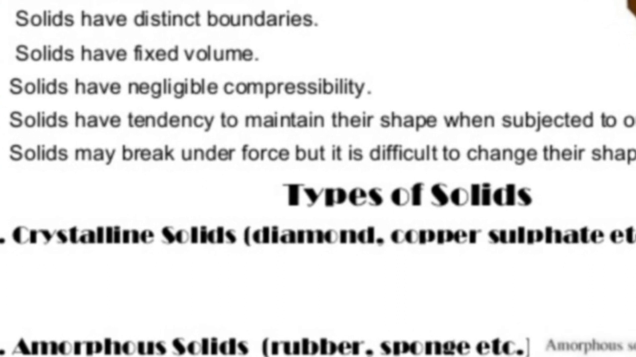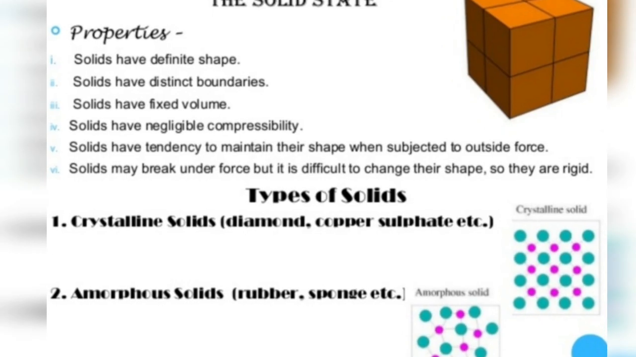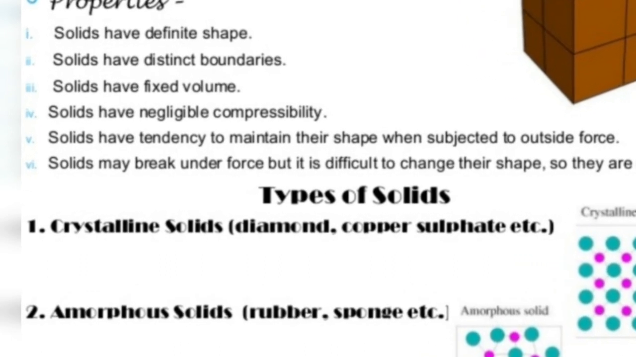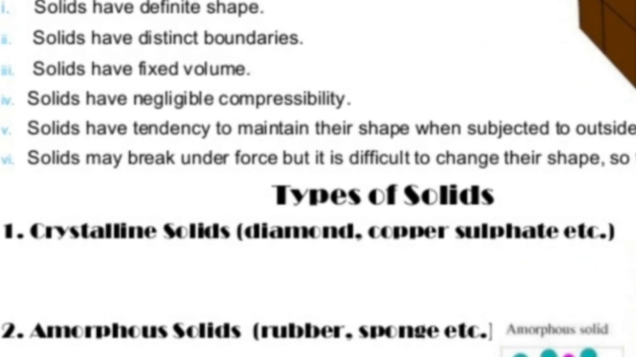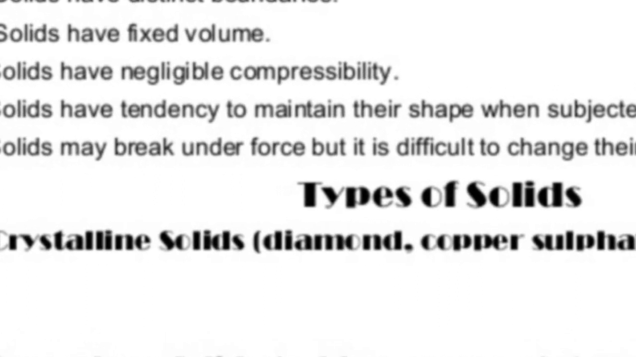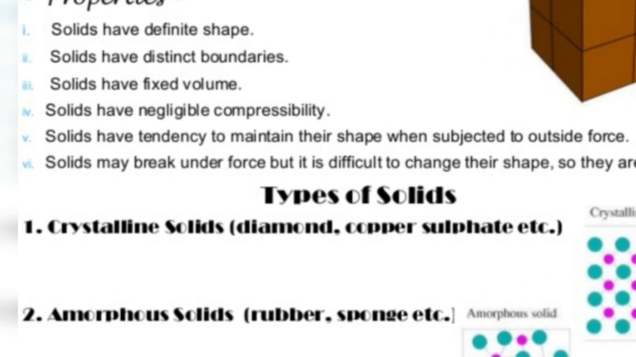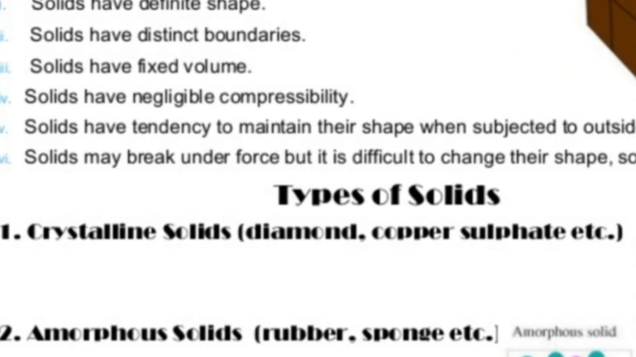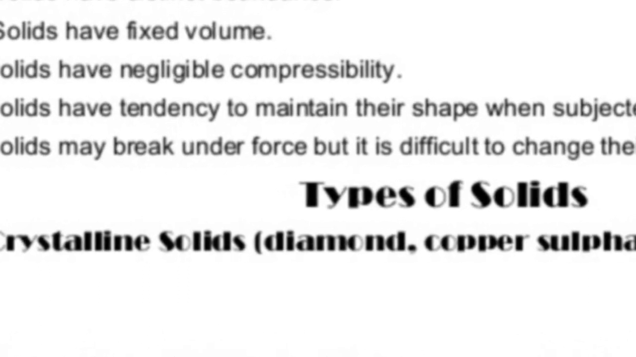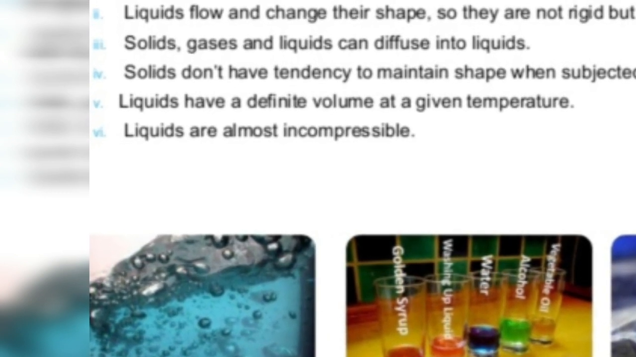Solids have definite shape, they have distinct boundaries, they have fixed volume, and they are negligibly compressible. They have a tendency to maintain their shape when subject to outside force. They may break under force, but it is difficult to change their shape. Only a rubber band can change its shape, and a sponge is compressible, as we have already discussed, because it has tiny pores that trap air. When you press it, the air comes out, and due to that it is compressible.